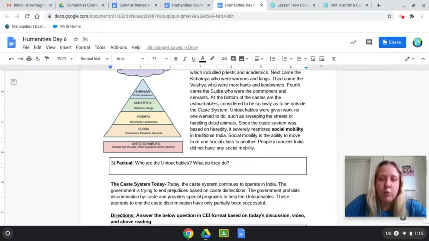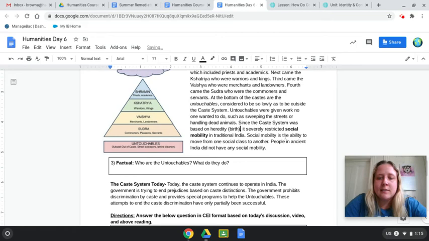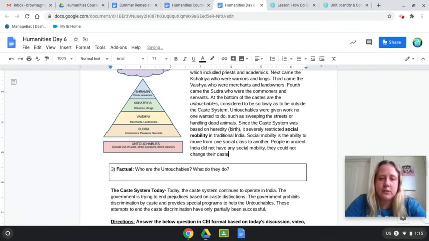Untouchables were given work no one wanted to do, such as sweeping the streets or handling dead animals. Since the caste system was based on heredity, so birth, right? Write that in, birth. It severely restricted social mobility in traditional India. Social mobility is the ability to move from one social class to another. People in ancient India did not have any social mobility, right? So they could not change their caste. So number 3, pause to answer that. Factual, so in the text, who are the untouchables and what do they do?